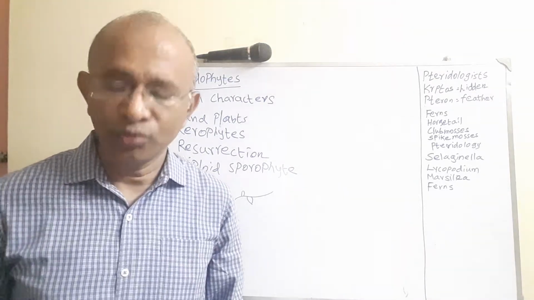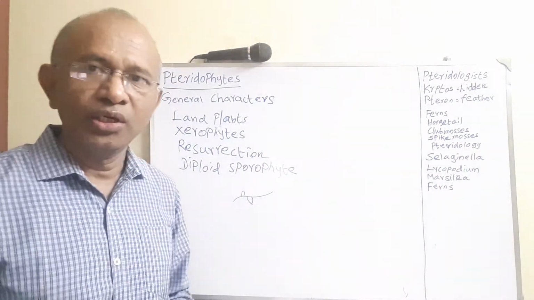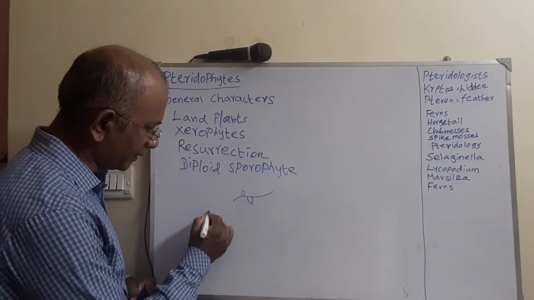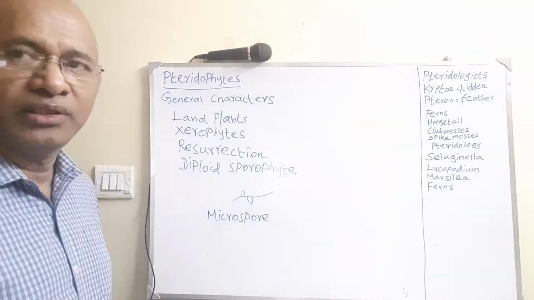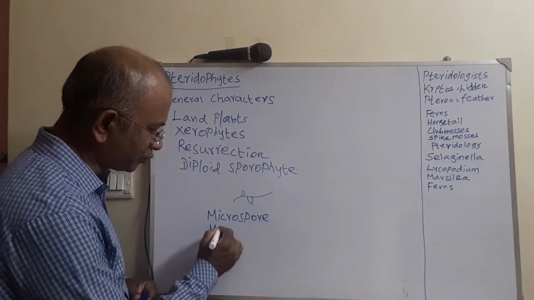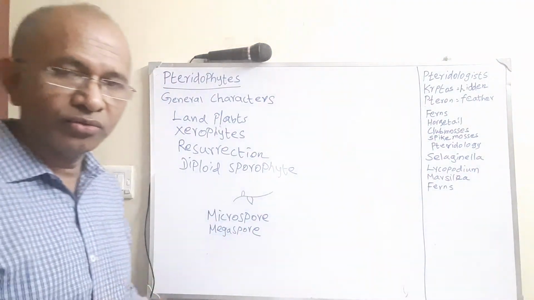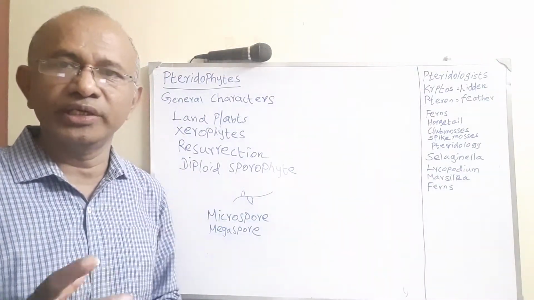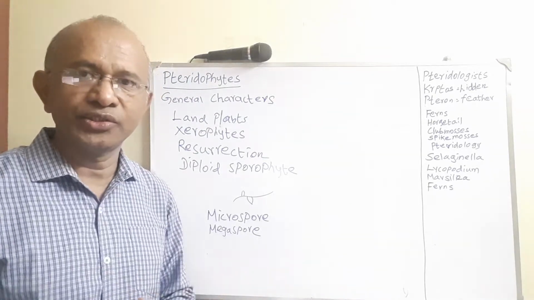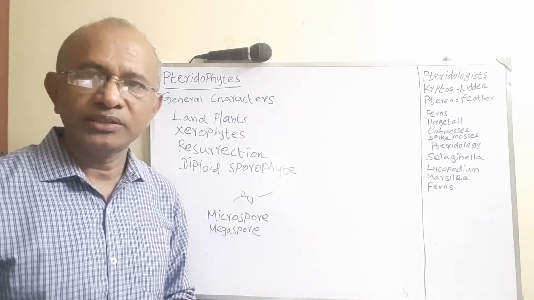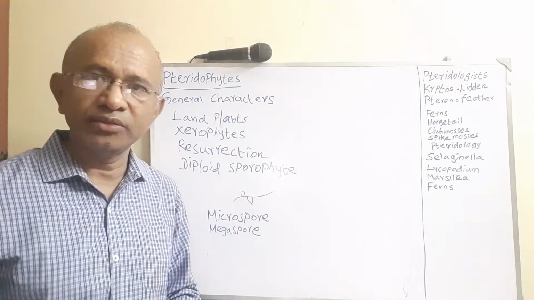Normally the sporophylls may produce two types of spores. One type is known as microspore, which is smaller in size, and another is known as megaspore, which is a little bit bigger when compared to the previous one. Normally these spores germinate, as in other groups of plants, and produce the respective gametophytes.